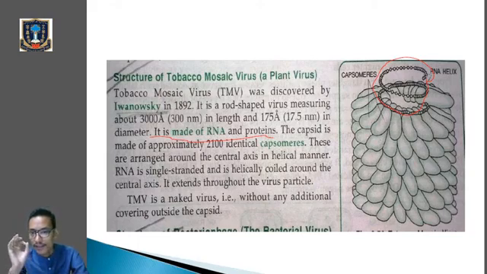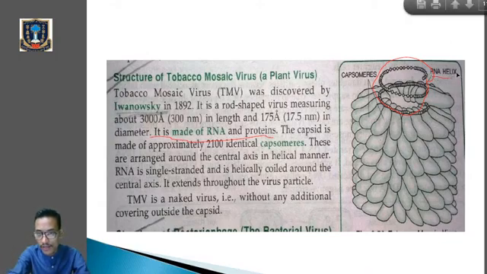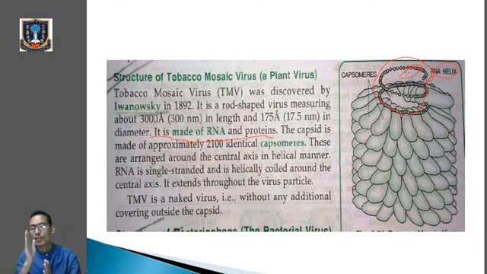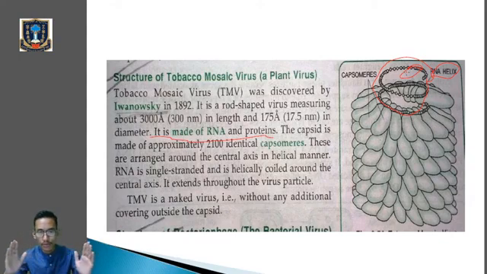And RNA is single stranded. You can see over there the RNA helix. This RNA helix, over here, is the single stranded one, and it's helically coiled. If you remember DNA, a helically twisted structure. So RNA is also single stranded, helically coiled around the central axis. It extends throughout the virus particle. So TMV is a naked virus without any additional covering outside the capsid. We find only the protein coat, and the protein coat is not covered by anything else. So it is called a naked virus also.